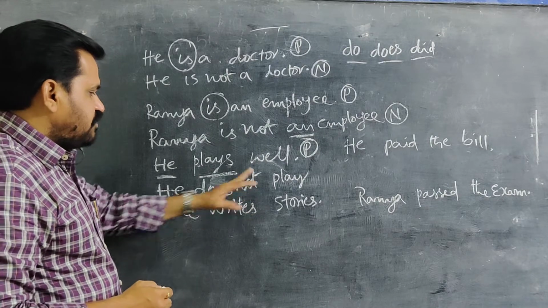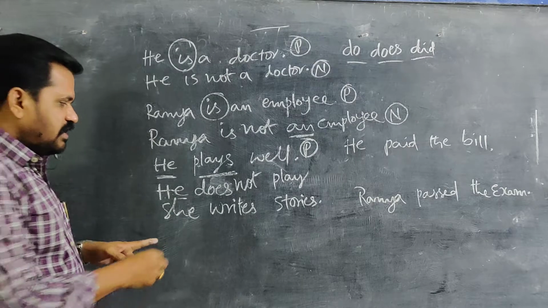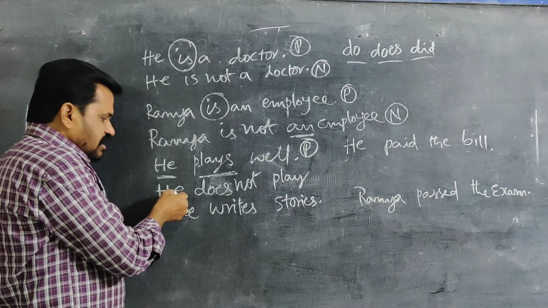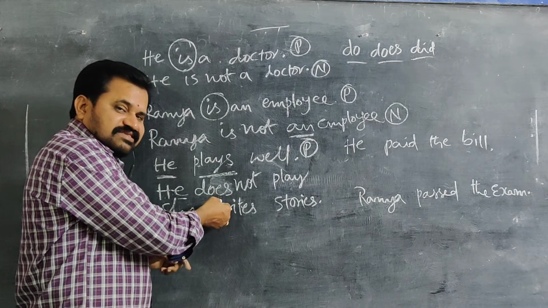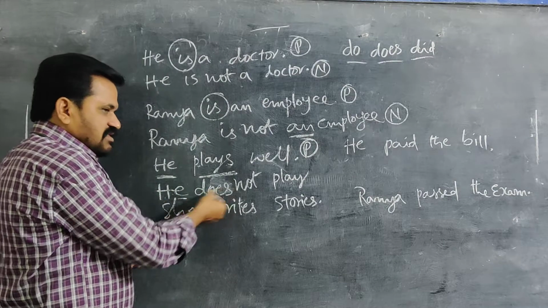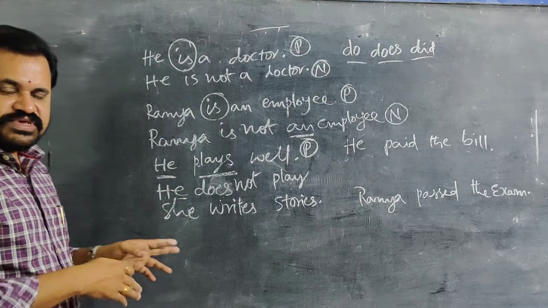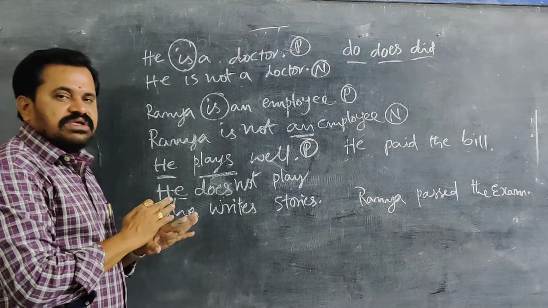You should write V1 only, and that will be satisfied here. Because the subject he is singular, we use does, not do. Does is for singulars only. Here we made the sentence satisfy the singular verb: singular subject, singular verb. It is clear.